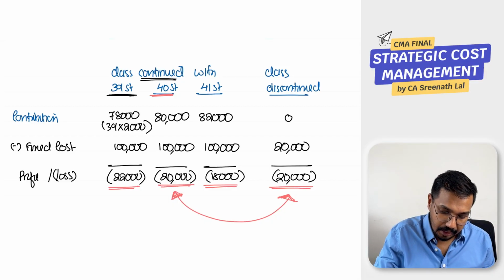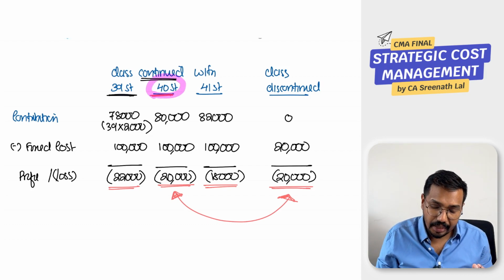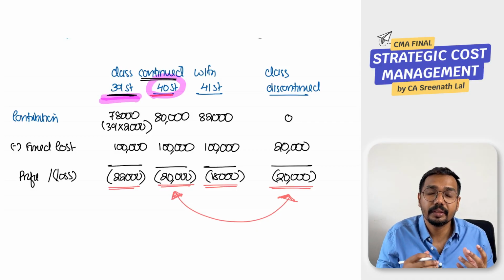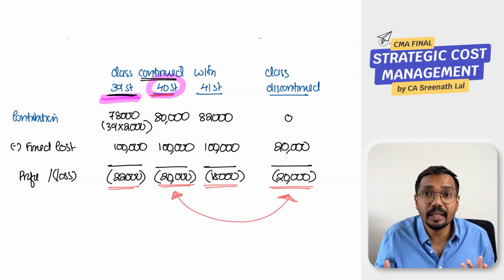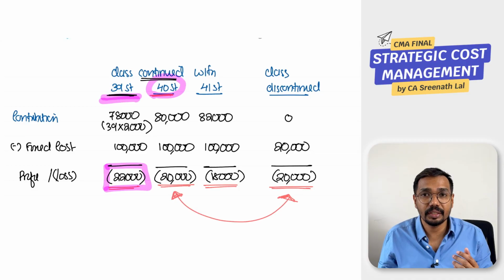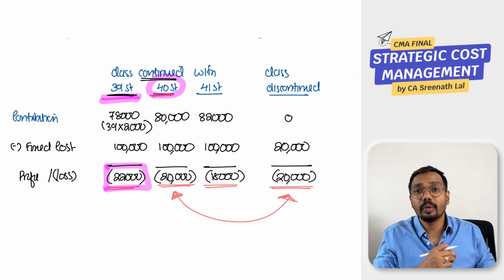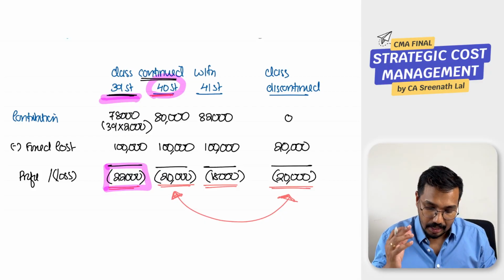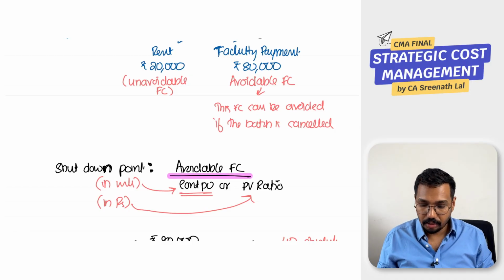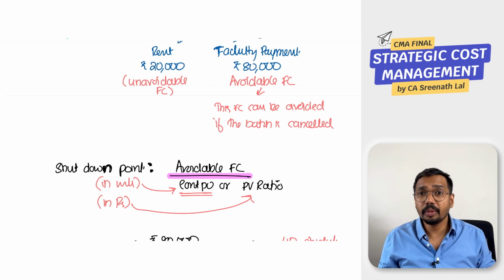So let us understand the theory. What does the theory say? Shutdown point is that level of activity below which there is no benefit in continuing the operation, because the loss will be higher. Hence the entity decides to shut down. Such a level is known as the shutdown point. So what is the formula? Shutdown point is equal to avoidable fixed cost divided by contribution per unit or PV ratio.